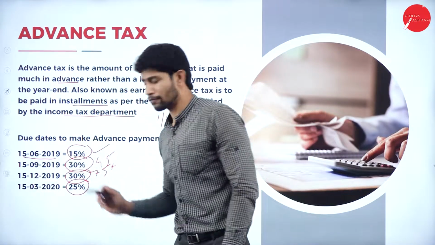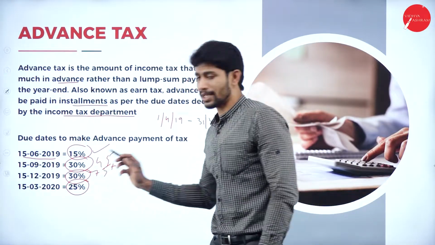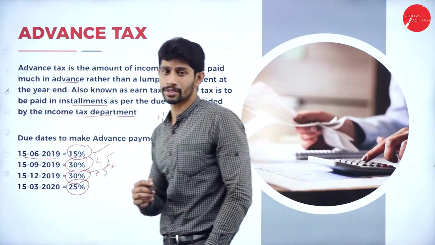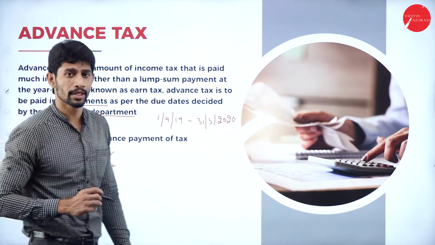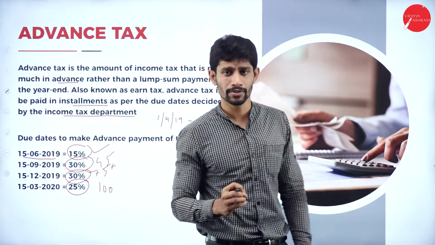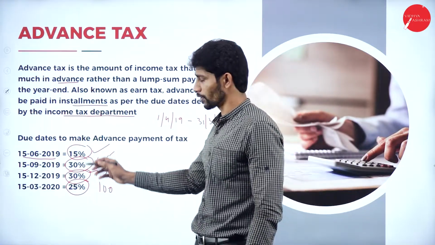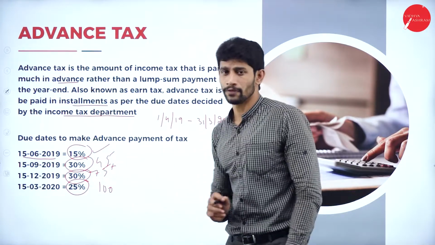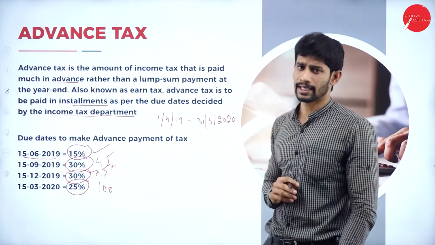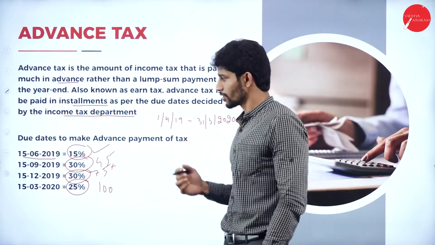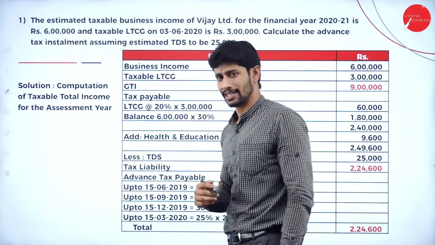And in the next year, 15th March, you are supposed to complete with 75 plus 25%, 100% tax. So at the end of the fourth installment, you should complete with 100% of advance payment of tax. These are the different dates and the percentages of advance tax to be deposited with the tax authority. Now let us move on to know how to compute the advance payment of tax.